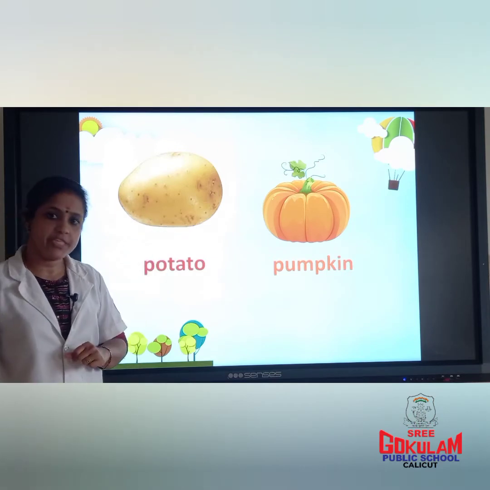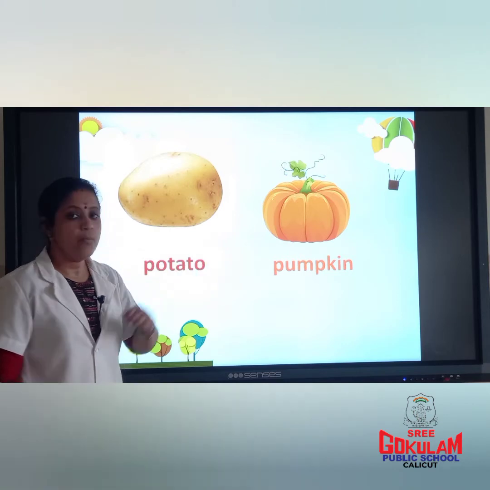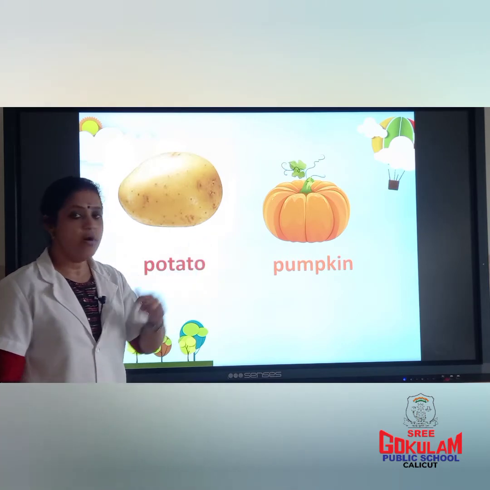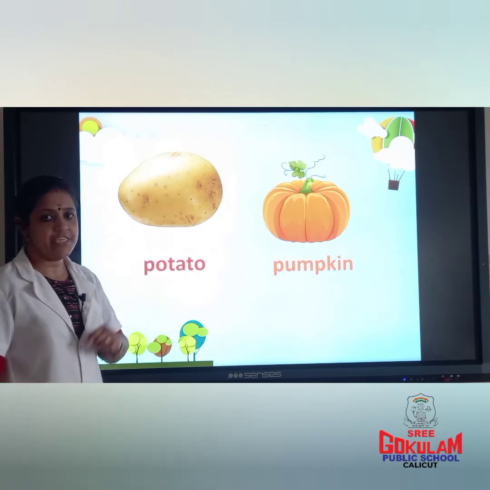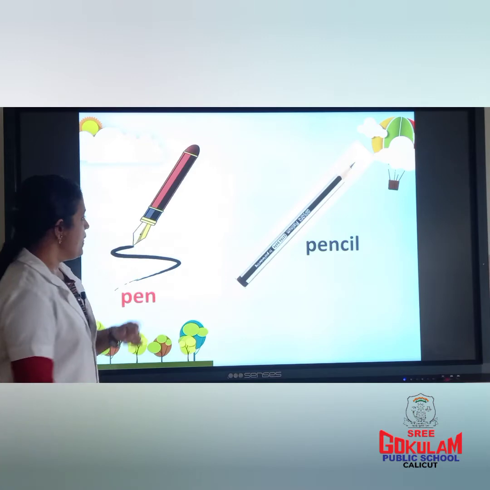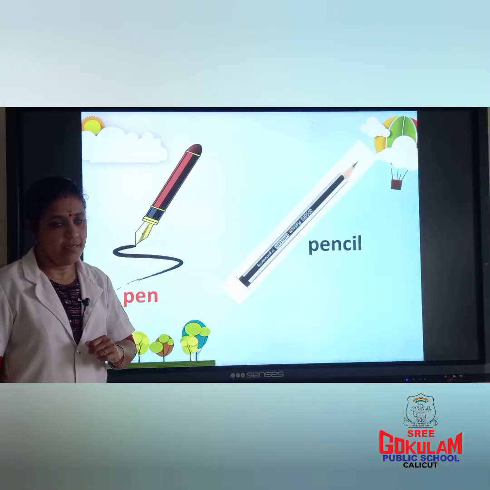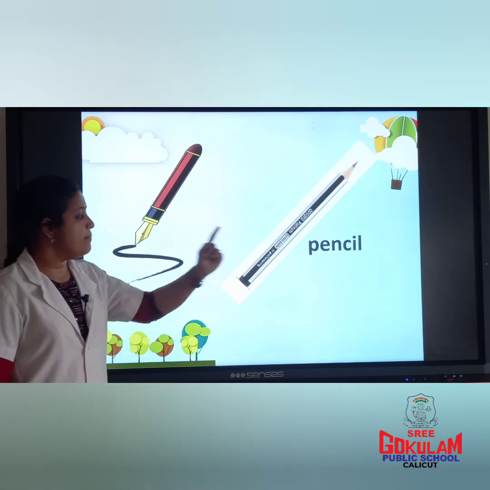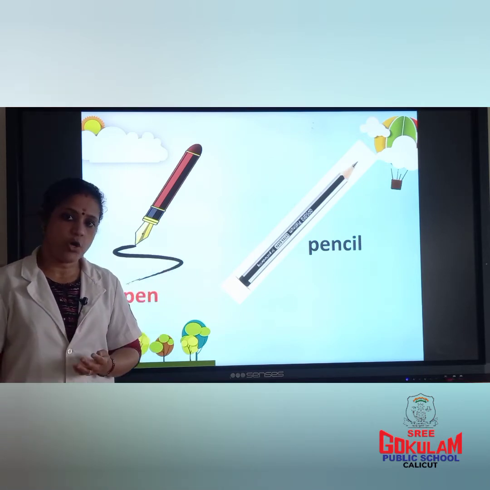P for potato. P for pumpkin. These are vegetables. P for potato. P for pumpkin. P for pen. P for pencil. These are used for writing, drawing, etc.